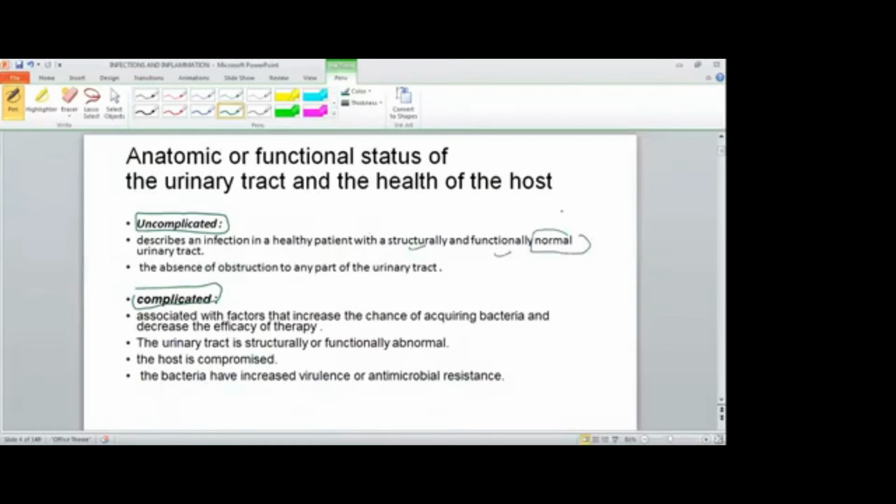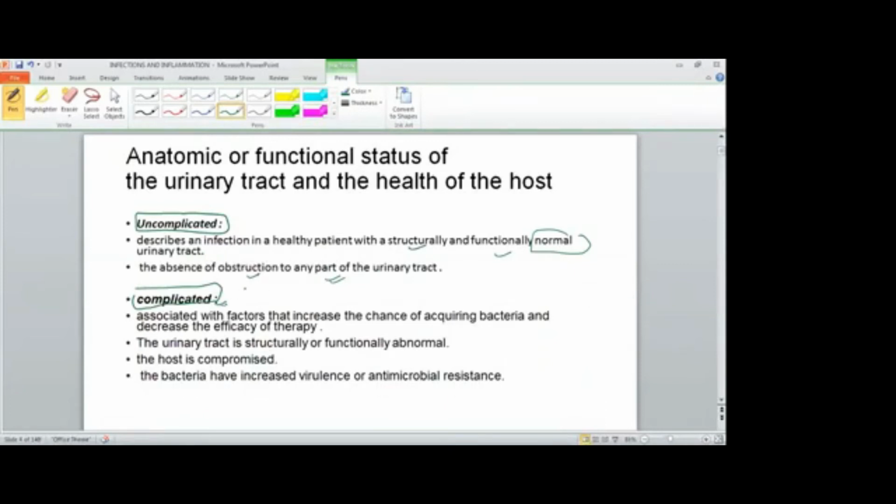There are no changes in the kidneys or bladder, but there is infection in the healthy individual, and there is absence of obstruction to any part of the urinary tract. Uncomplicated pyelonephritis is just normal structure and function, and the patient is healthy but has infection.